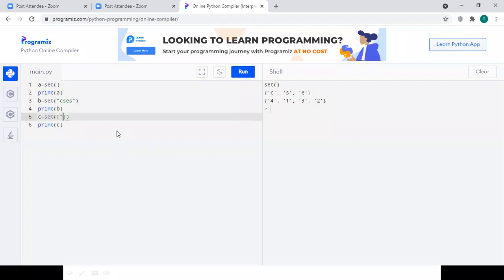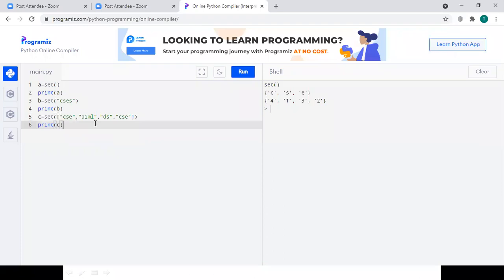For example, I have mentioned CSC, comma, AIML, comma, DS, and I have mentioned one more CSC here. So in the output we are expecting CSC a couple of times and AIML one time and DS one time.